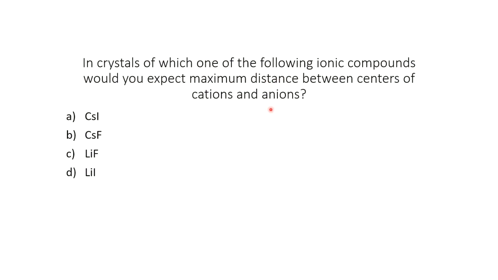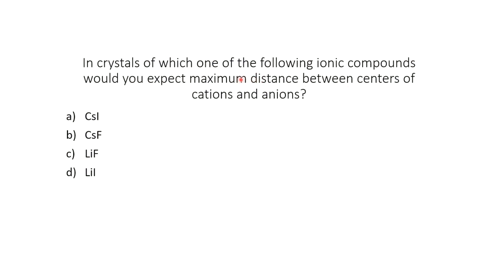When the distance between orbital and nucleus is more, the distance is more. In the periodic table, going left to right the distance is less, and going top to bottom the distance increases.